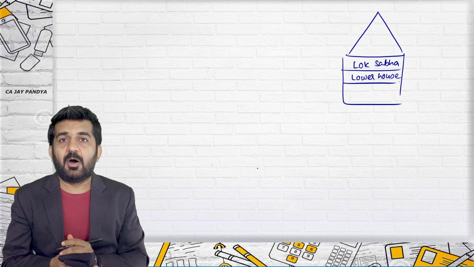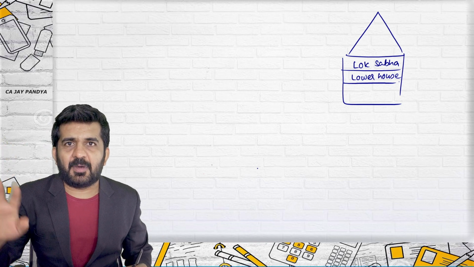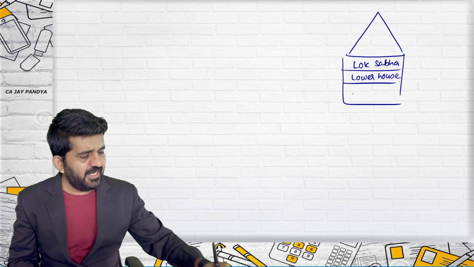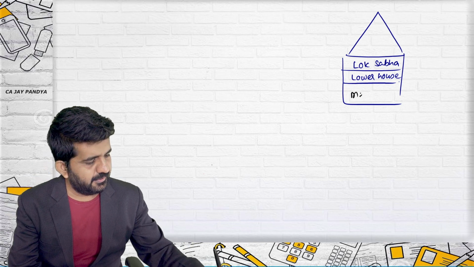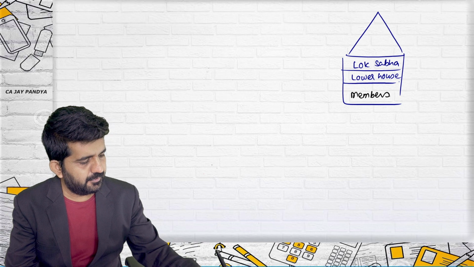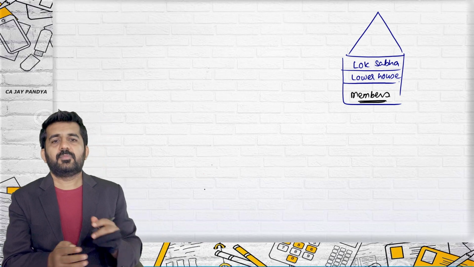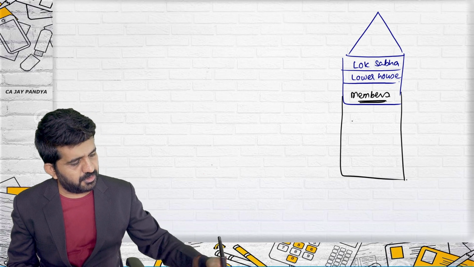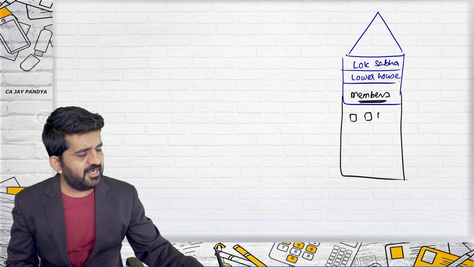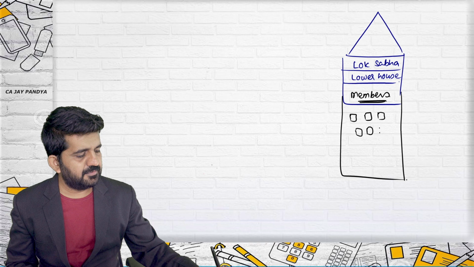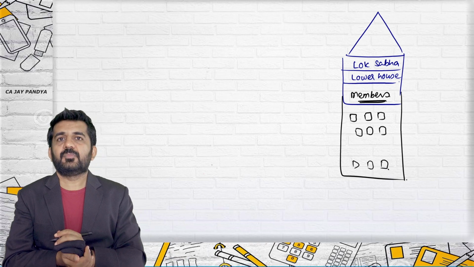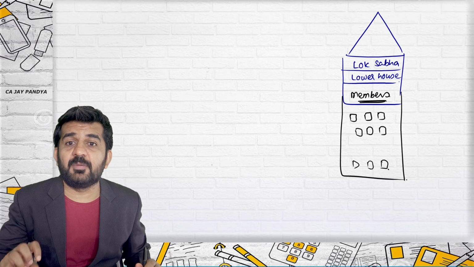Now, there is the Indian Parliament. When you are making a house, you need members in it. Let me extend this out. There are n numbers of seats on which you require one person to sit.